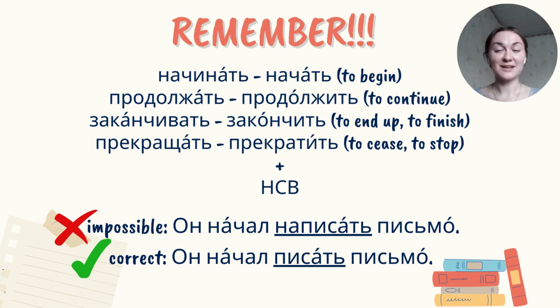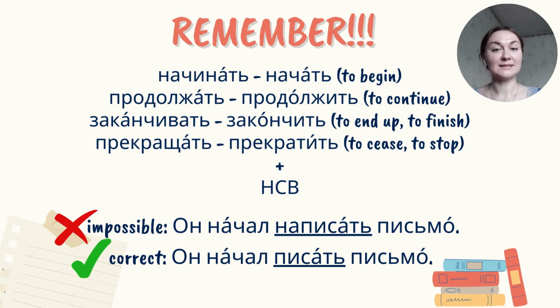Please be attentive right now, because with these verbs: начинать, начать, продолжать, продолжить, заканчивать, закончить, прекращать, прекратить, you have to use imperfective aspect. Always imperfective aspect, never perfective aspect. Let's take a look at the example.